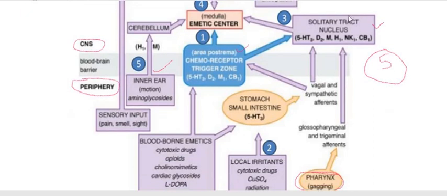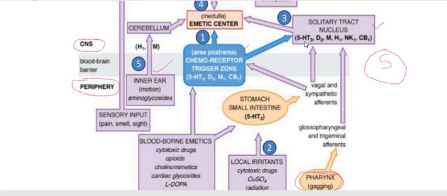This solitary tract nucleus present in the central nervous system possesses five receptors for induction of vomiting, and these receptors are usually induced by five types of neurotransmitter,